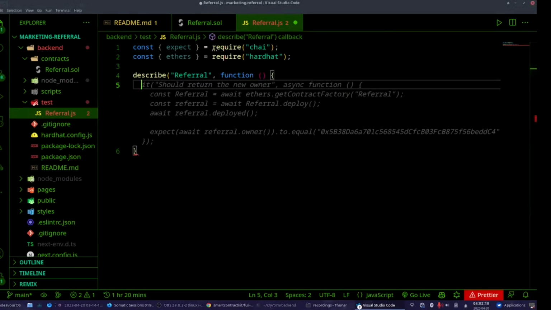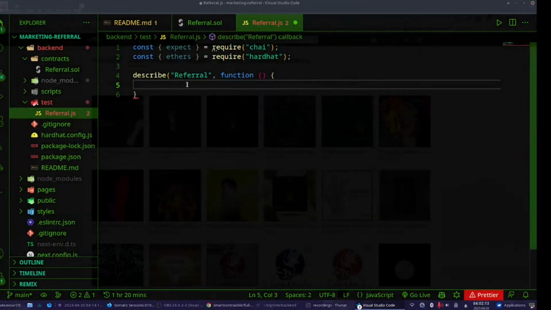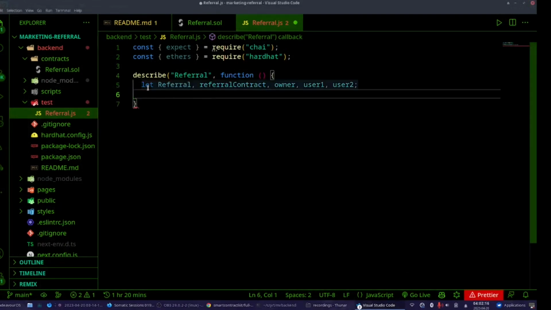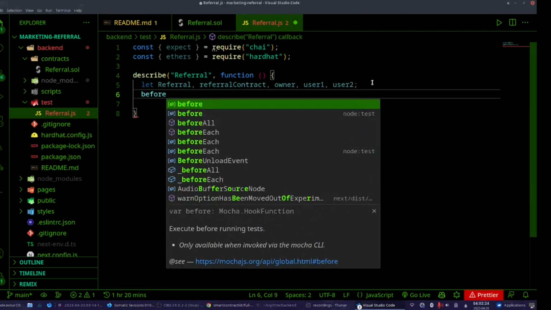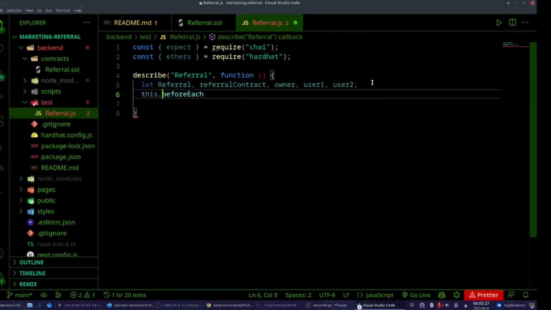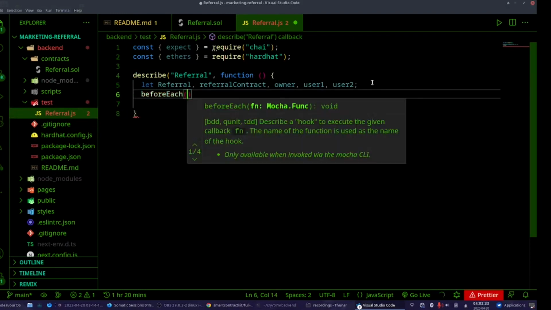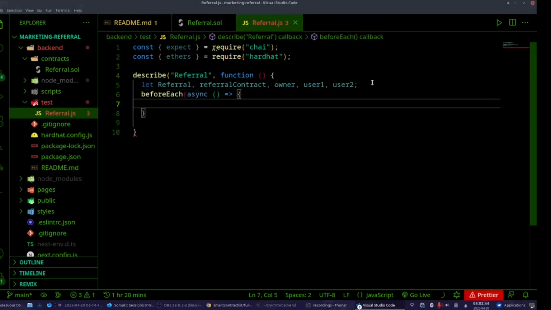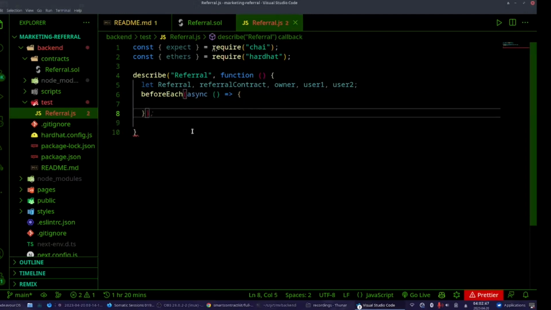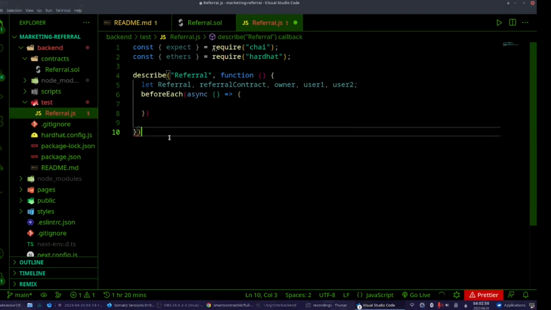I want to start with creating some things. Now we are back to JavaScript, so we can just write let. We are writing this, we are going to use them. And if you know JavaScript testing, this shouldn't be difficult for you. Yes, it's an async function.